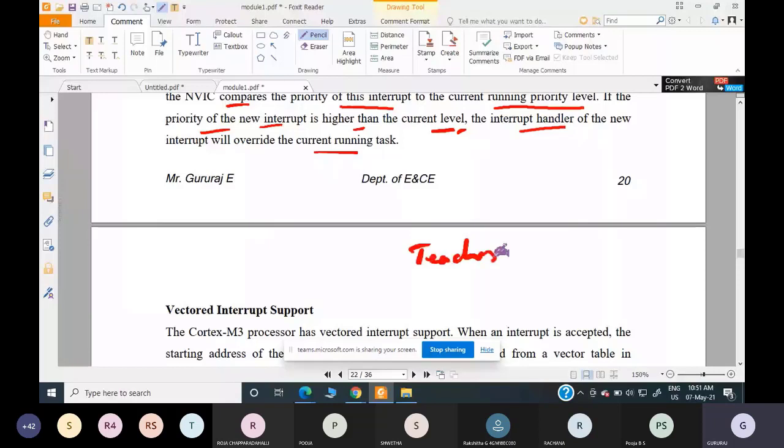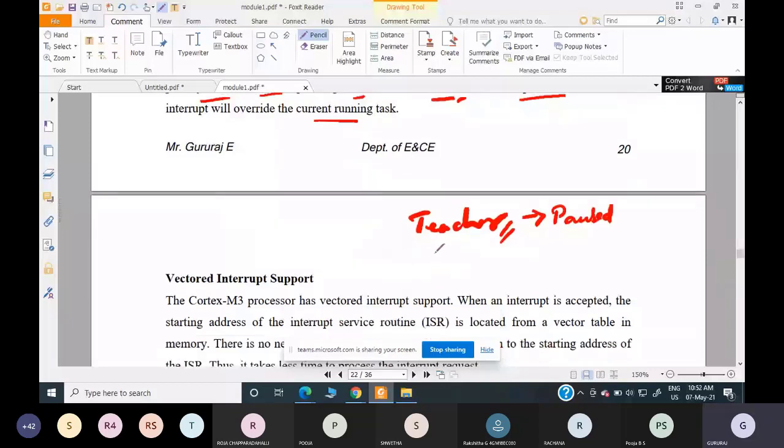So what will happen? The teacher who is taking the class will be paused. Paused in the sense he will be temporarily stopped. Why? Because an interrupt has come. That interrupt is the HOD, and the HOD has higher priority compared to the teacher. Let's say the teacher has priority -1, but the HOD has priority -2. Obviously the HOD's priority is greater than the teacher's, so the teacher will be paused now.